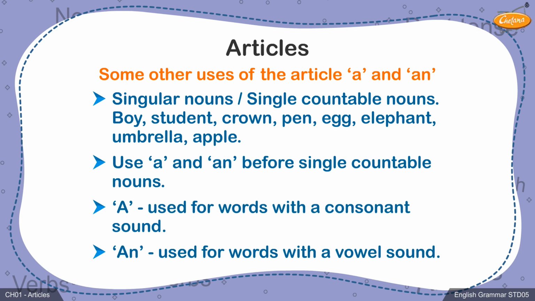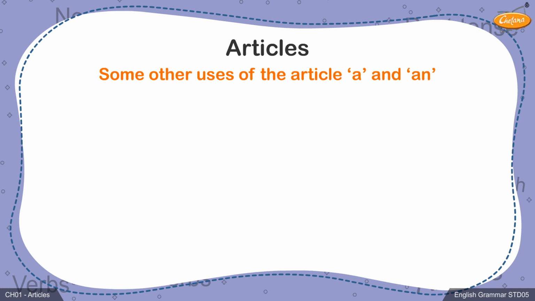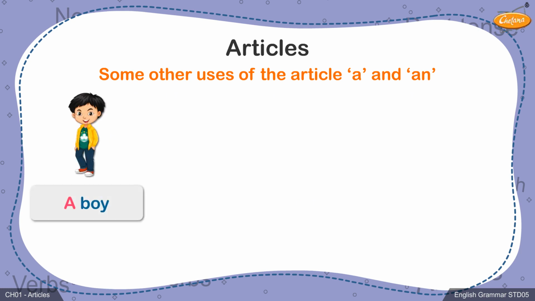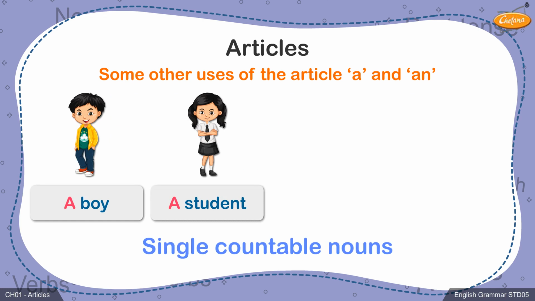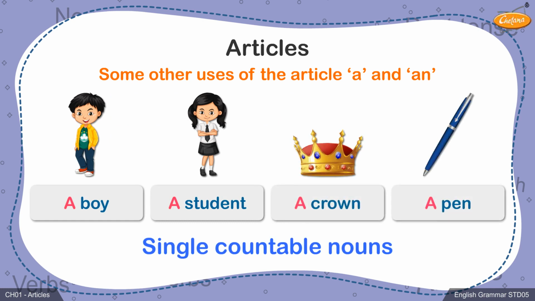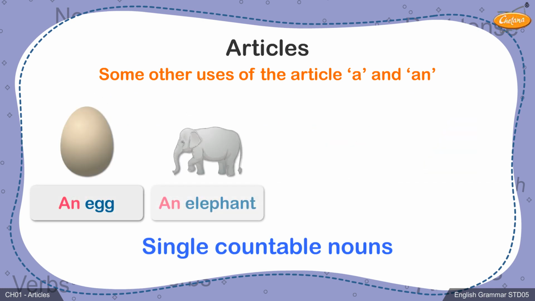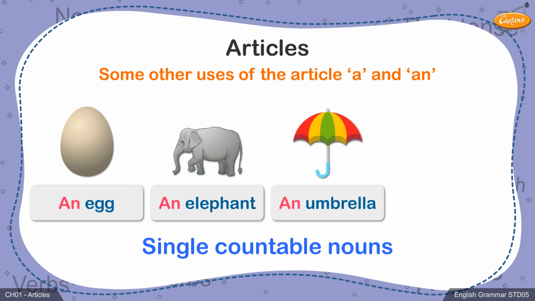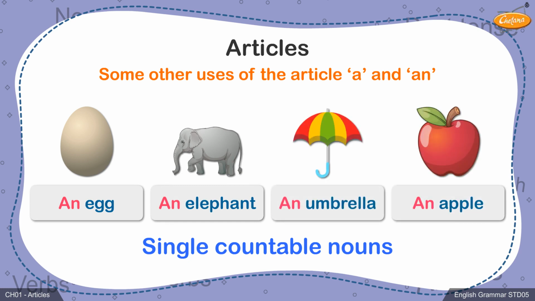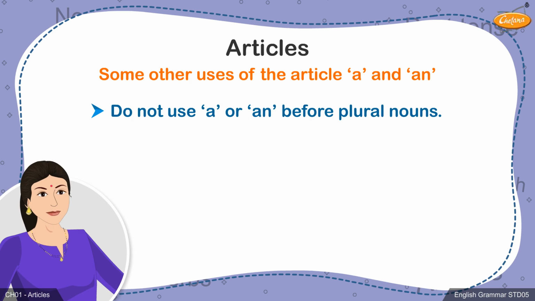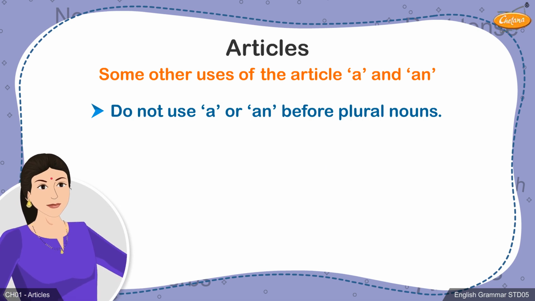This would again depend on whether the word begins with a vowel sound or a consonant sound. Hence, the given examples can be written as a boy, a student, a crown, a pen, an egg, an elephant, an umbrella, an apple. The indefinite articles a and an are not used before plural nouns.